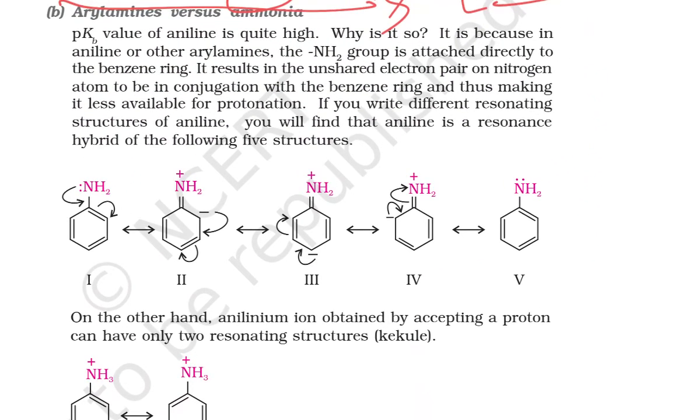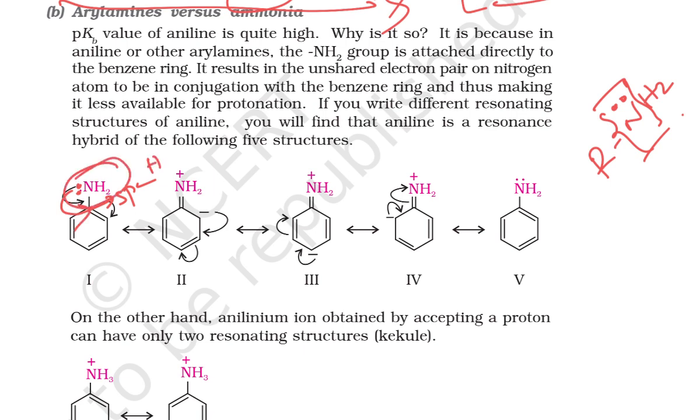Say for example, if I am taking NH2, this lone pair of electrons is localized here, it will not move anywhere. But if the lone pair of electrons is present on the nitrogen, and that nitrogen is bonded with the sp2 hybridized carbon of an aromatic ring, at that time this lone pair of electrons undergoes delocalization. This lone pair is not available for protonation. Due to that, your alkylamine and ammonia are going to be more basic.